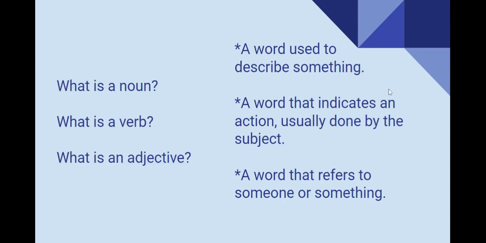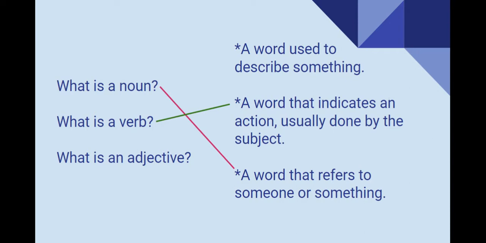Now, what is a noun, what is a verb, and what is an adjective? Please pause the video while you match with the correct definition. Okay? So, a noun is a word that refers to someone or something. A verb is a word that indicates an action, usually done or performed by the subject.